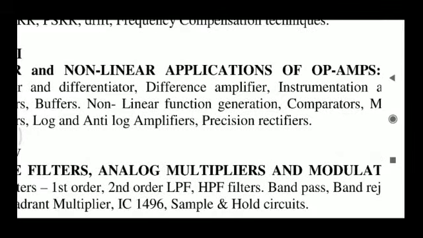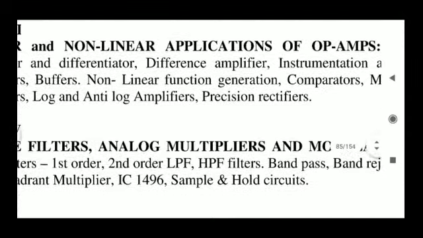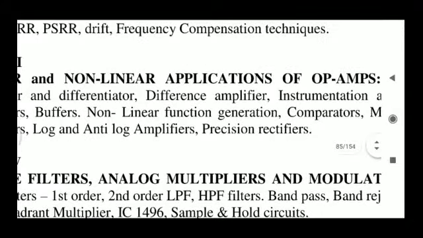Function generator means it is going to generate three types of signals, as you know from using it in the laboratories. Those signals are nothing but a sine wave, square wave and triangle wave. How it is going to generate a sinusoidal signal, a square wave signal, and a triangle wave signal. That is nothing but non-linear function. So linear signal as well as non-linear signal. So for the linear function, we are going to study how it is going to generate a sinusoidal wave.